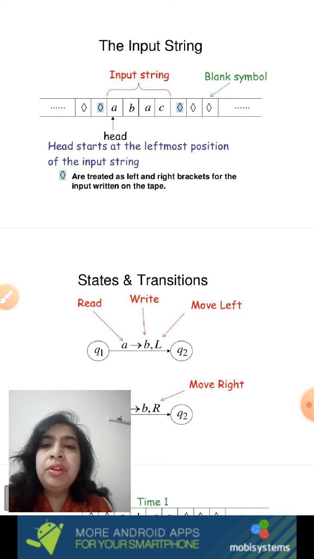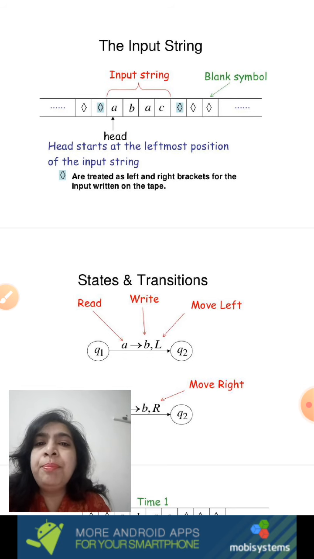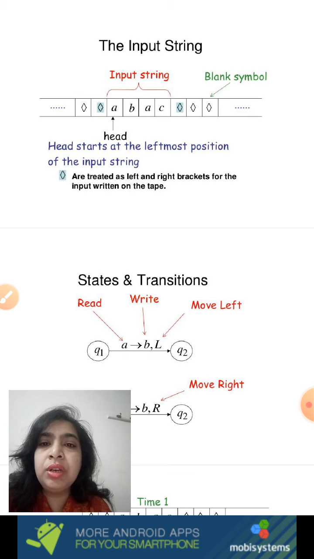Another diagram here you can see has an entire tape divided into cells. Now here a blank symbol is represented with a different character, but the most important part is you can see the entire string which is written onto the tape. It's ABAC. And to notice, the tape head is always placed at the leftmost position of the input string.